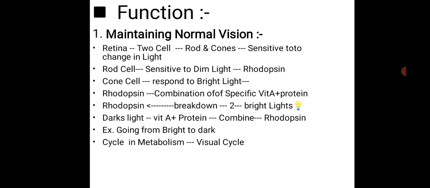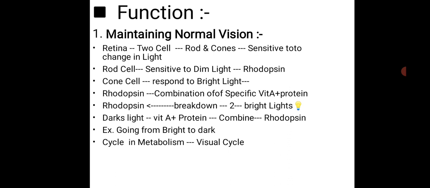Then rhodopsin is a combination of a specific vitamin A plus a protein. Okay, these are the rhodopsin. They are a combination of specific vitamin A plus protein. So rhodopsin, a combination of vitamin A plus protein, is called rhodopsin.